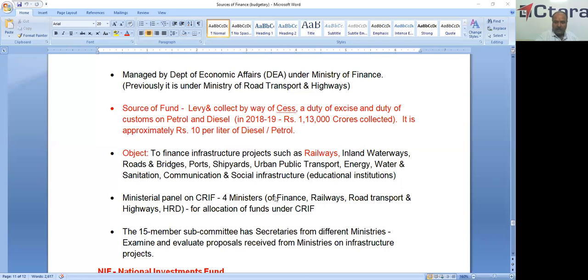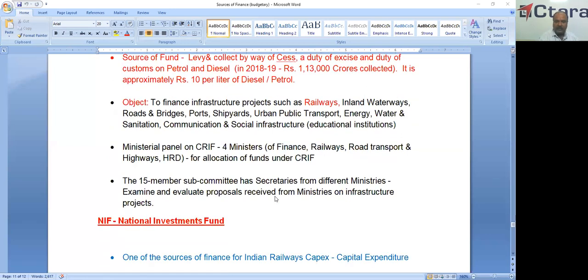To allocate the funds under this scheme, one ministerial panel is there. In that, the finance minister, railway minister, road transport and highways minister, and HRD minister are the members of this panel. Again, there is a 15-member subcommittee of secretaries from the different ministries. They examine and evaluate proposals received from the ministries on infrastructure projects.